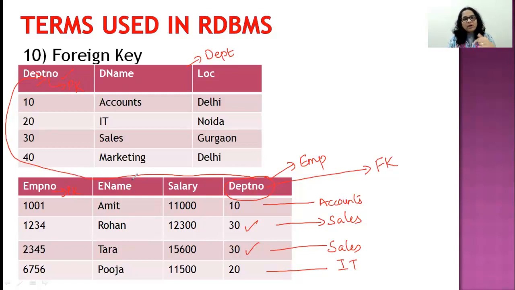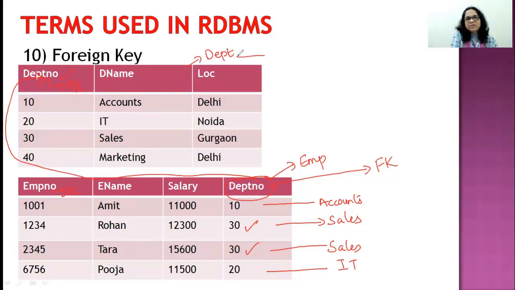But remember, a foreign key can be repeated. A primary key cannot be repeated. So you will not say DEPTNO of the DEPT table is the foreign key. Why? Because you will never see repetition there. So the DEPTNO column of the EMP table becomes the foreign key, because it's that column that helps me to link to the DEPT table.